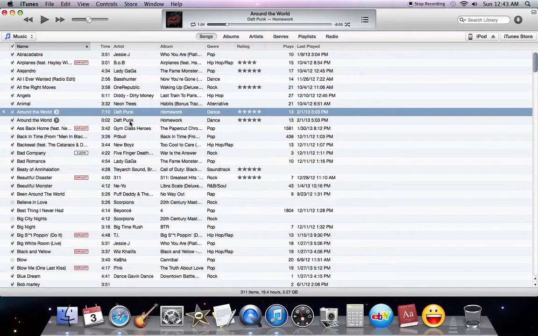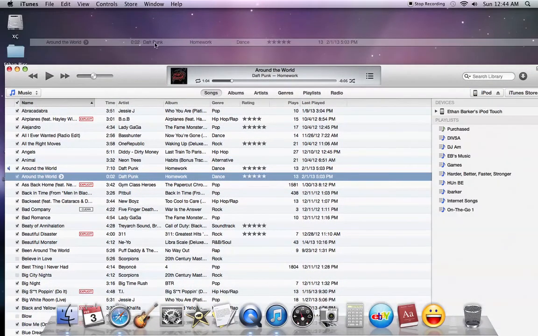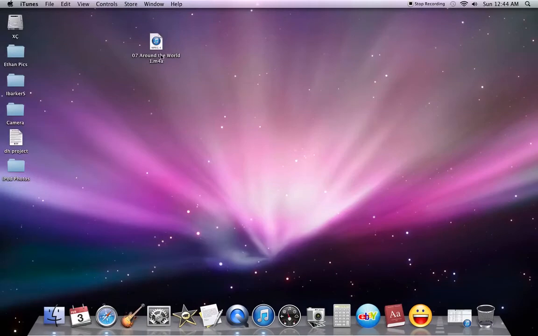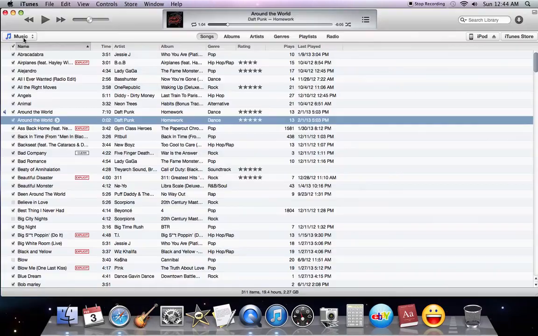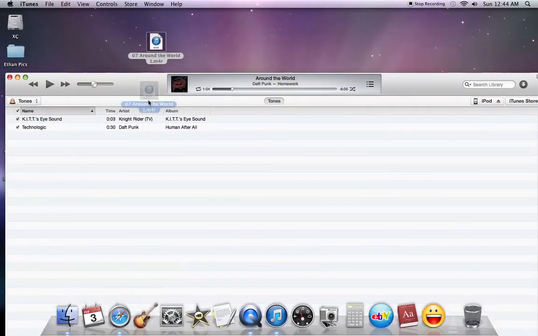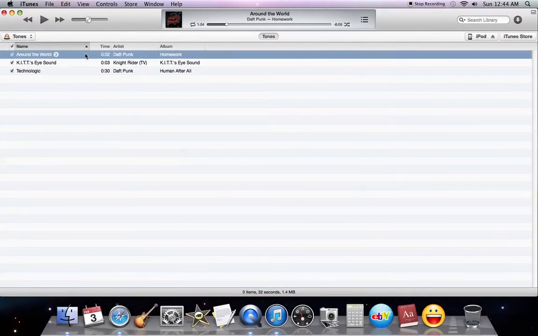Like that, and I'll pop this, the Daft Punk song, and you're gonna want to drag and drop it onto your screen. I'll pop up that, minimize that. Take this, double click it slowly twice, and when it says M4A, change it to M4R. Use M4R. Once that's done, go to the library, go to your tones, it should be in here, and then drag and drop into here. And now you should have your ringtone, Around the World.